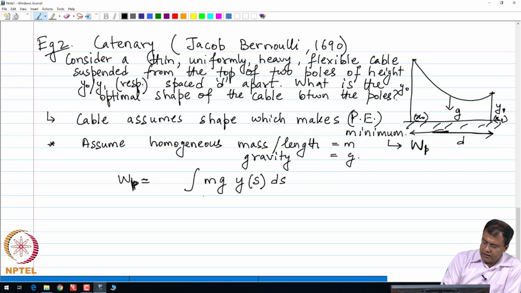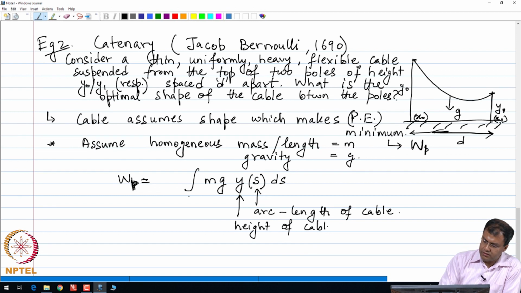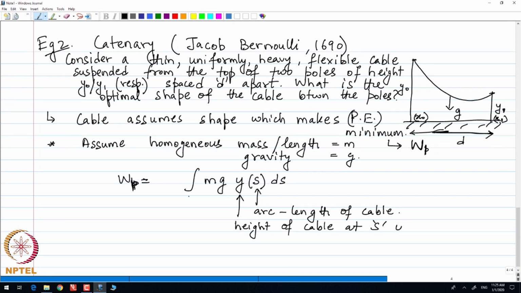we see that this particular integrating variable S is the arc length of the cable, right, and this particular variable Y is the height of the cable at S units along the length of the cable, right.